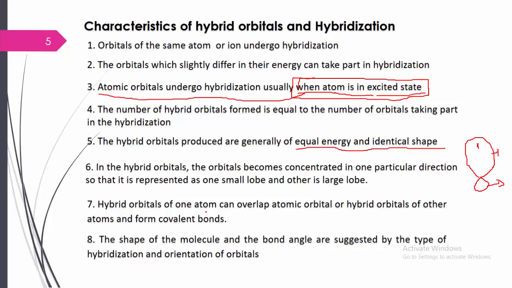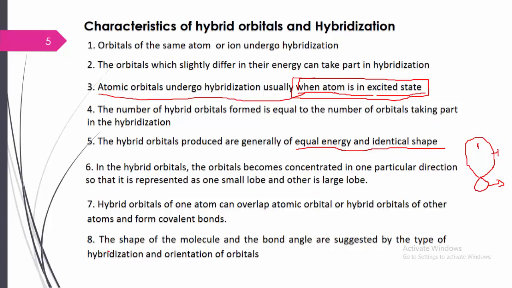Next, hybrid orbitals of an atom can overlap atomic orbitals or hybrid orbitals of other atoms, forming a covalent bond. Once the hybrid orbitals are formed, they can combine with the atomic orbitals of an atom, or with the hybrid orbitals of a different atom, and they form covalent bonds.